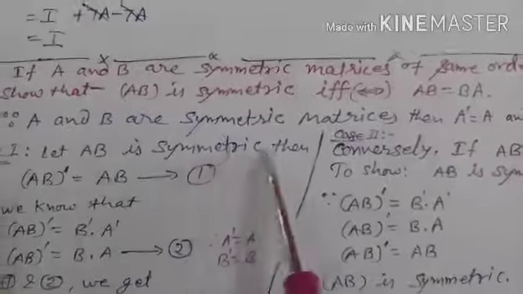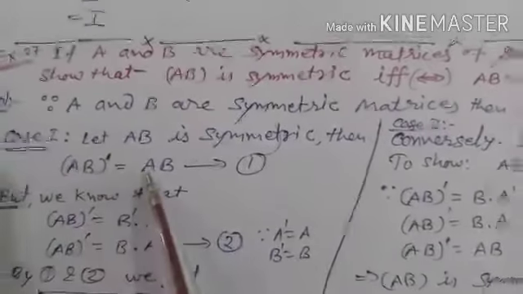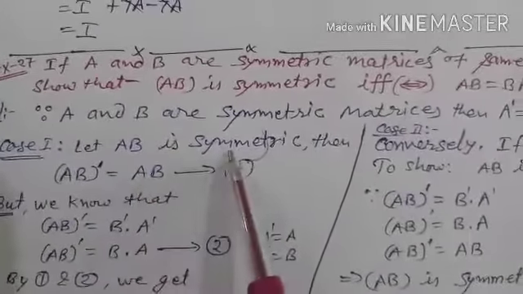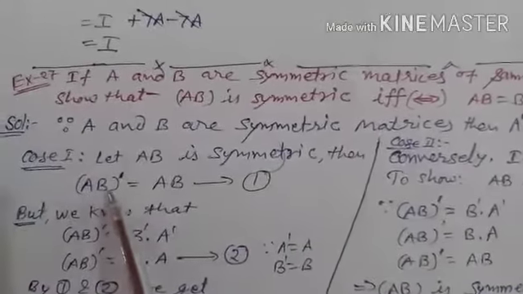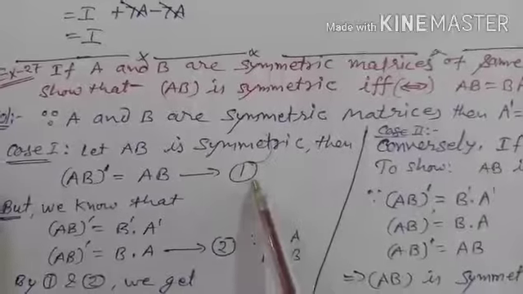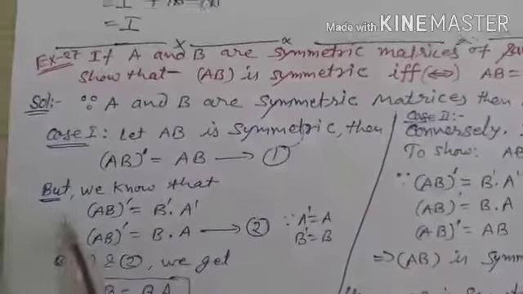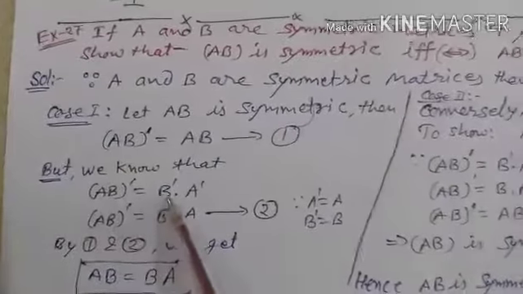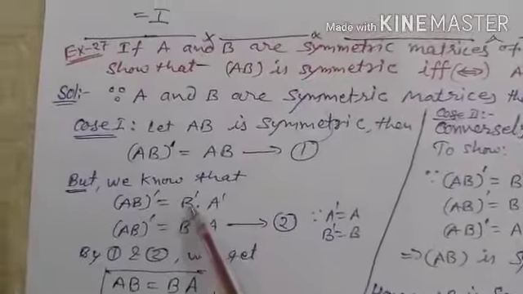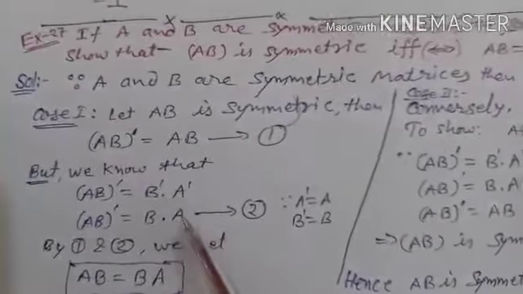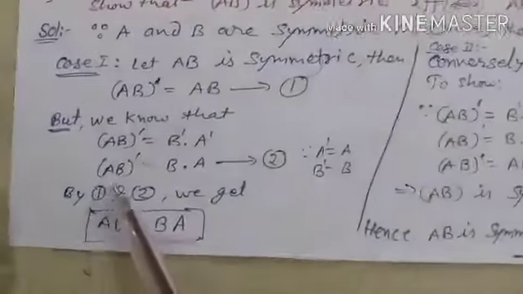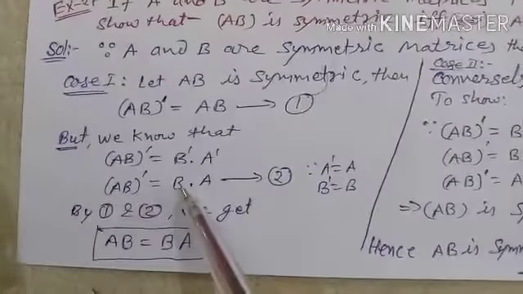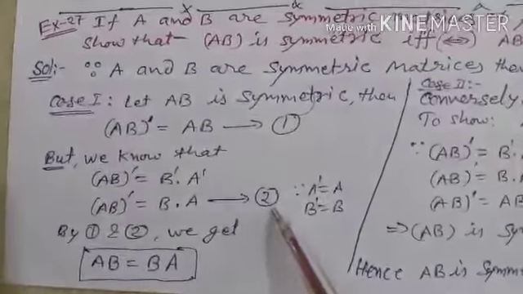Let AB be symmetric, then (AB) whole dash is AB. Since it is symmetric, (AB) whole dash is AB. It means like C dash is equal to C, equation number 1. But we know that (AB) whole dash is B dash into A dash, B dash which is equal to B, and A dash which is equal to A, because A dash is equal to A and B dash is equal to B, it is given. Now (AB) whole dash is BA, equation number 2.